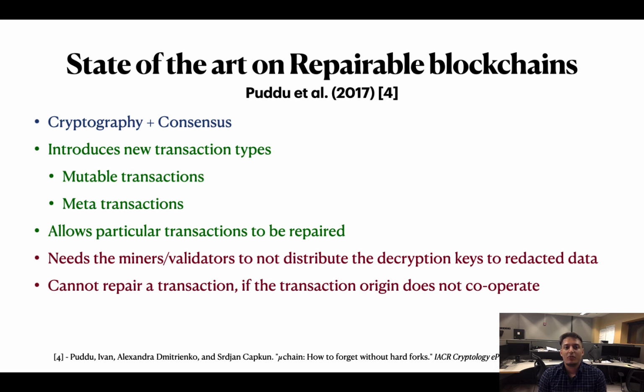Another drawback of both of these approaches is that a transaction cannot be repaired if the sender or senders of the transactions do not cooperate or refuse to help with the repair. Therefore, for instance, if an attack drained the funds from a smart contract, we cannot repair the transaction without the support of the attacker.